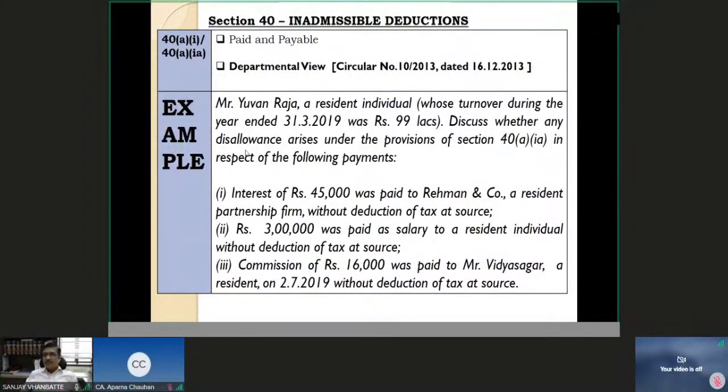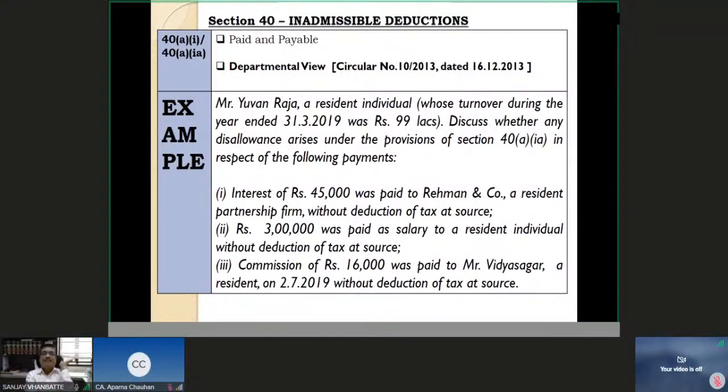There is one concept which is discussed in the manual with respect to paid and payable, because sections 40(a)(i) and 40(a)(ia) had the wording in respect of any TDS paid or payable, that is, tax deducted at source paid or payable. And the word paid has been removed, and only the word payable is now there in both the sections. So therefore, it was an interpretation by the assessees that for the TDS which has remained payable at the year end, only for that can you make the disallowance.